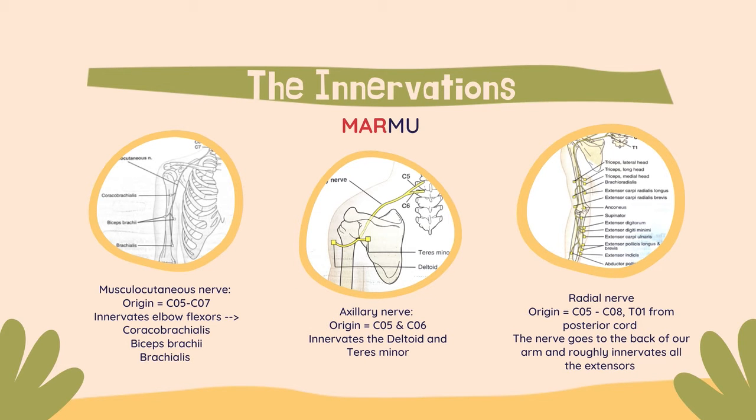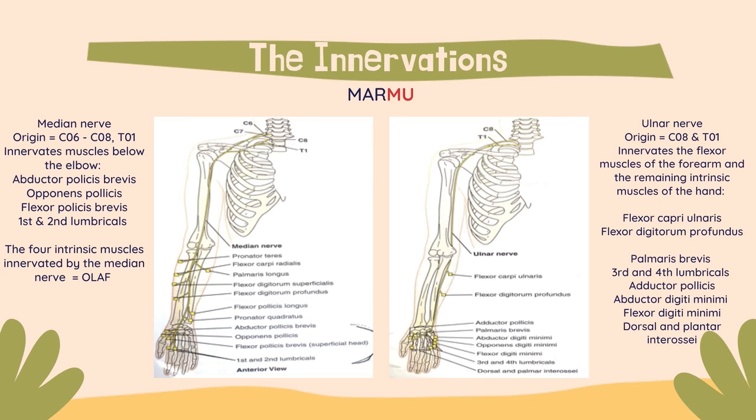Each nerve innervates specific muscles or muscle action groups. The musculocutaneous nerve innervates the elbow flexors, specifically the coracobrachialis, biceps brachii, and the brachialis. The axillary nerve innervates the deltoids and the teres minor. And the radial nerve, which goes to the back of our arm, innervates roughly all of the extensors. The median nerve is responsible for muscles below the elbow and for intrinsic muscles of the hand. The ulnar nerve innervates the flexor muscles of the forearm and the remaining intrinsic muscles of the hand.